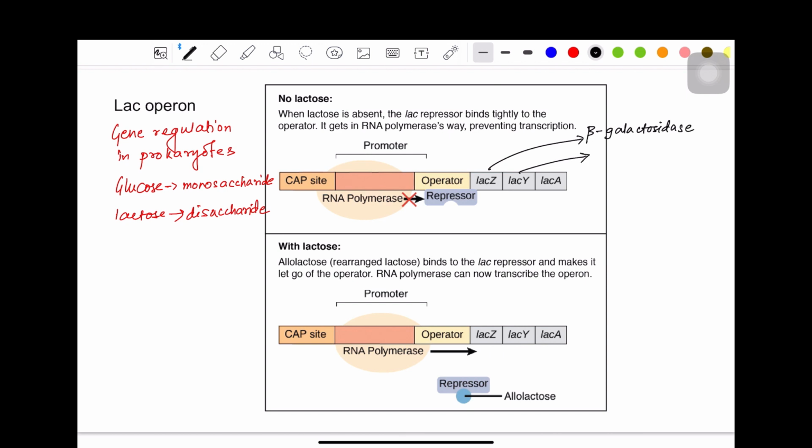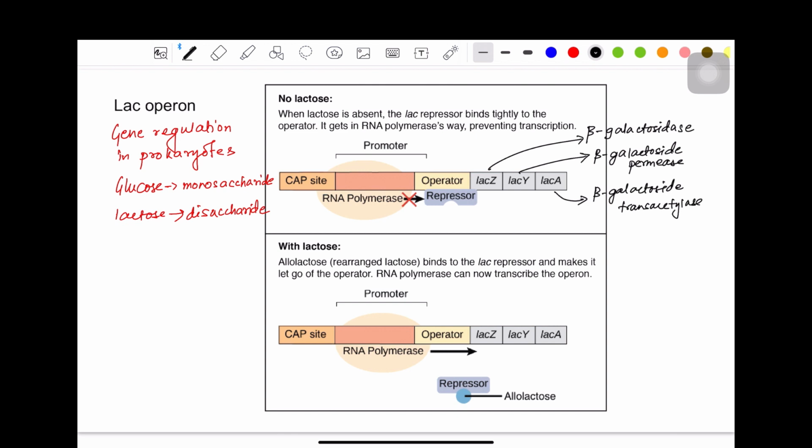LAC-Y produces beta galactoside permease, and LAC-A produces beta galactoside transacetylase. So these are the three enzymes that these genes encode.